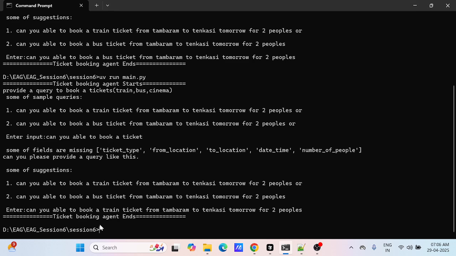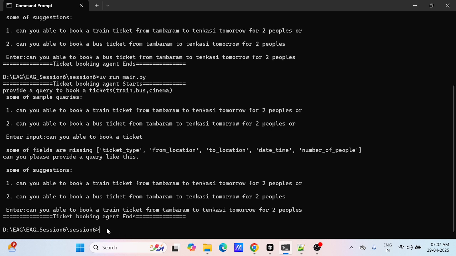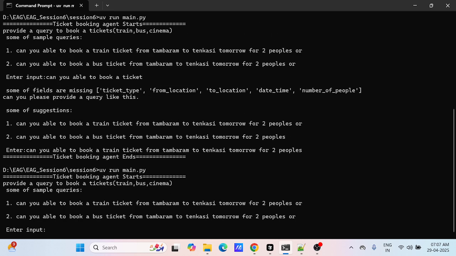So with some of the registered values, if I have the memory data and the values are there in our memory layer, it will process directly without calling the LLM layer to get the key facts. The key facts are already stored in our memory layer. So let me run it again.